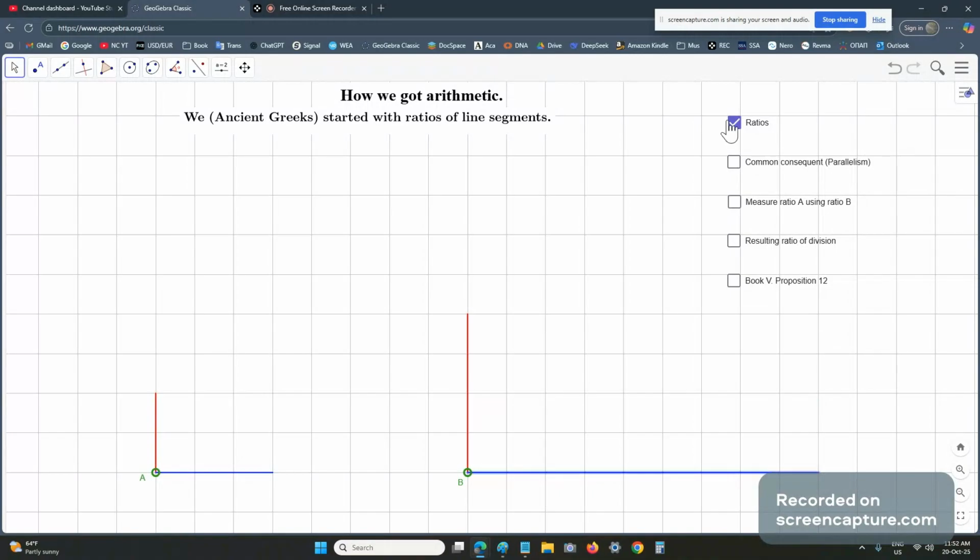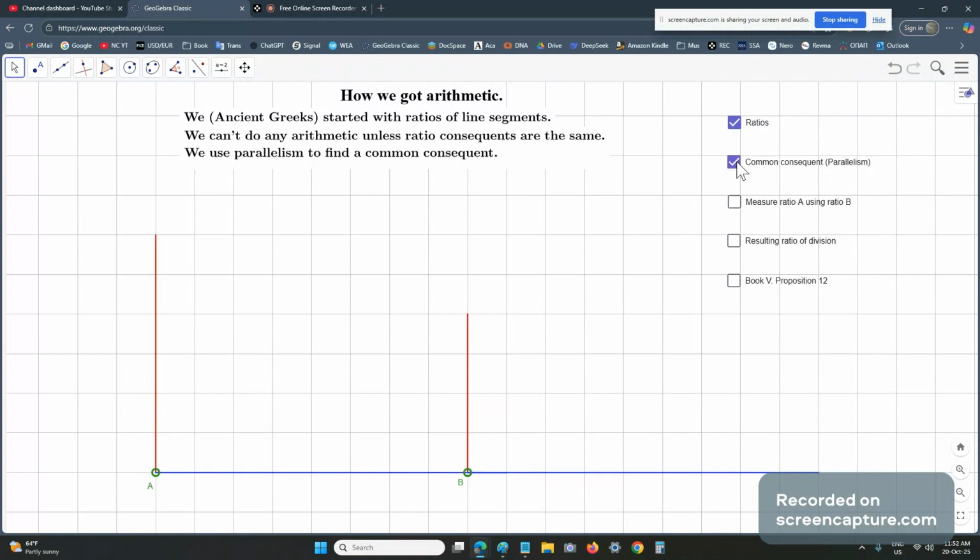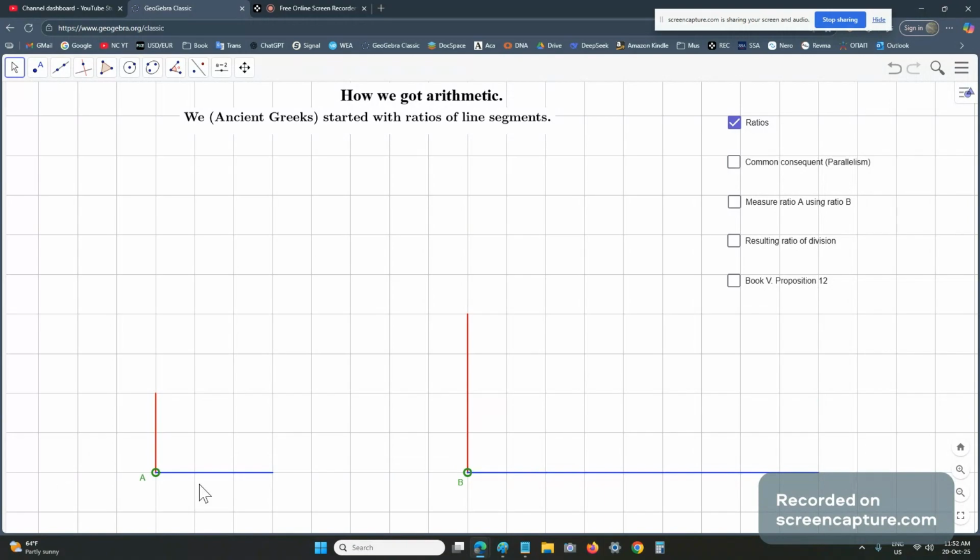We do that using parallelism, and we go back to one of the very first mathematicians, Thales, who used parallelism. Through parallelism, we find another ratio for A which has the same consequent as this one.